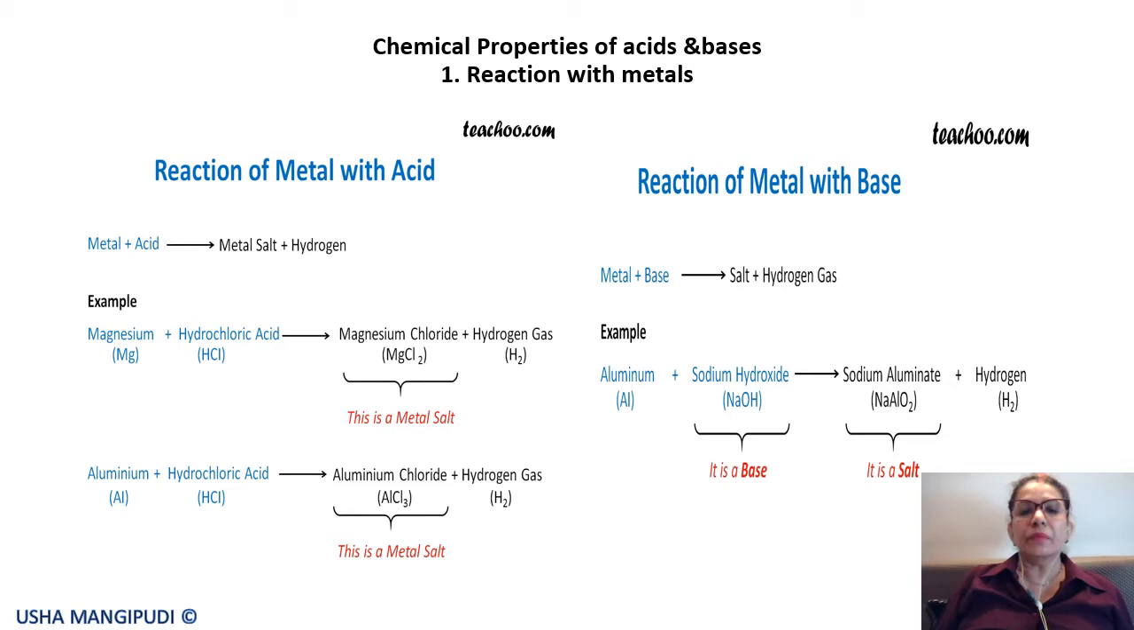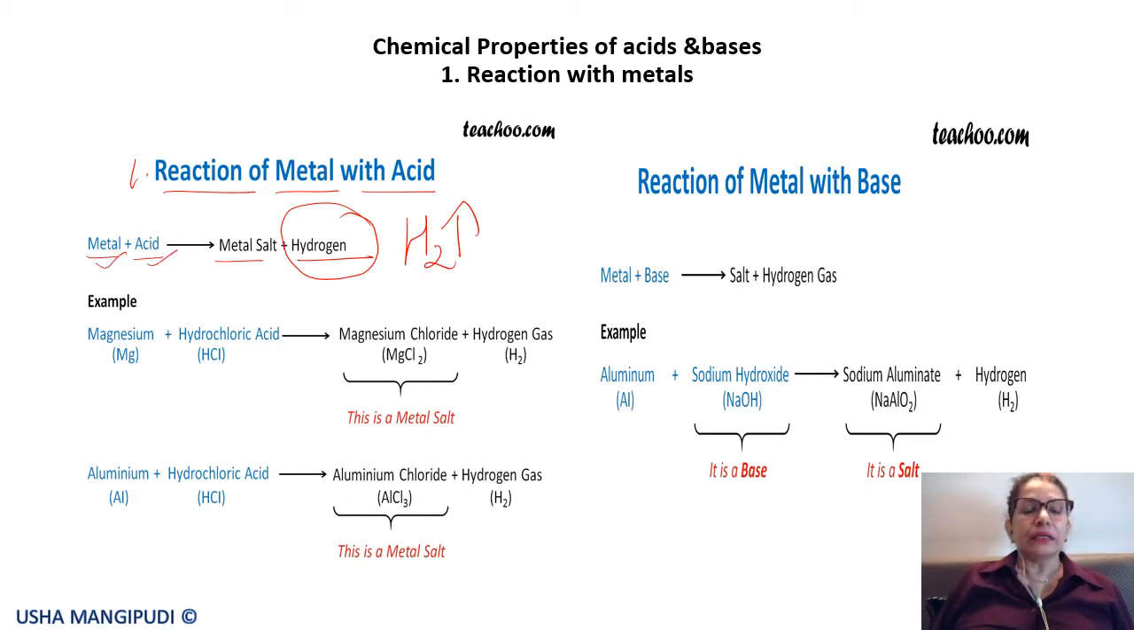Now let us see the chemical properties of acids and bases. The first chemical property is reaction with metals. How do acids and bases react with metals? We'll do the first reaction for metal with an acid. Metal plus acid gives metal salt plus hydrogen. Very important here is the release of hydrogen gas. Whenever a metal reacts with an acid, metal salt is formed and hydrogen gas is released.